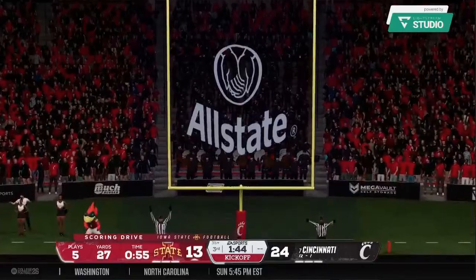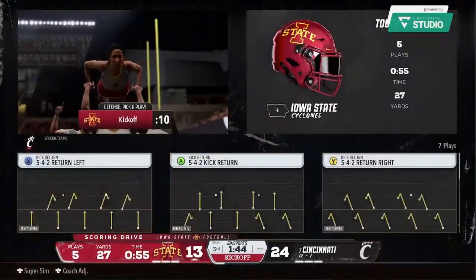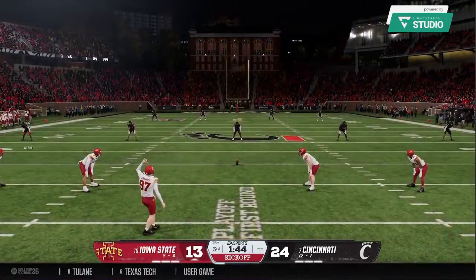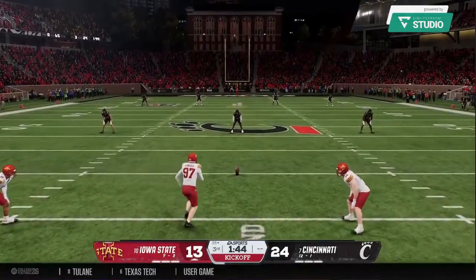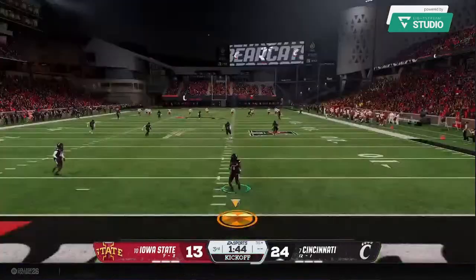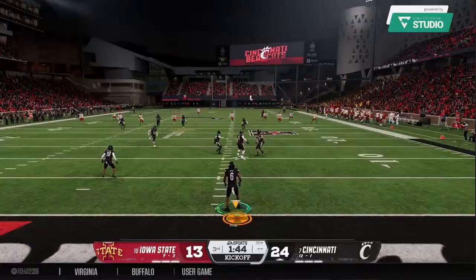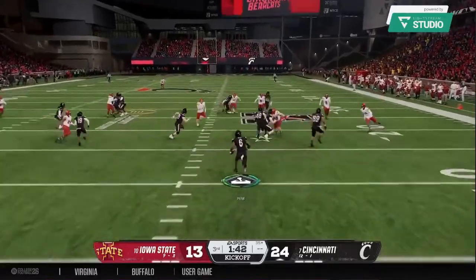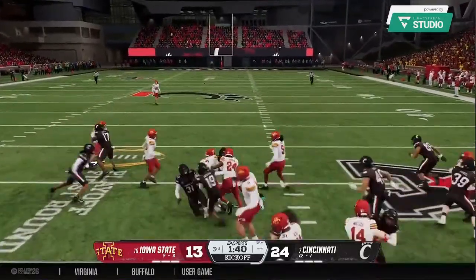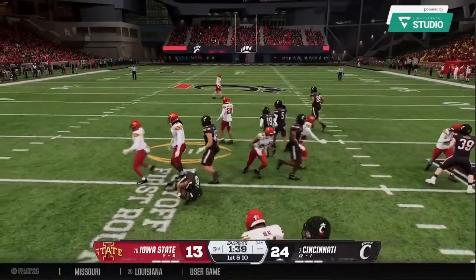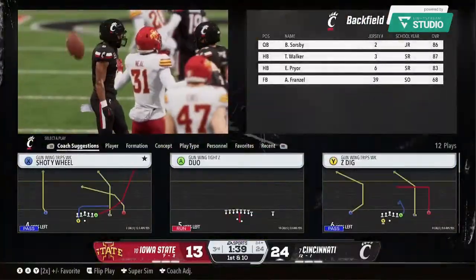Absolutely. But when you're given that kind of field position, anything less than a touchdown would be a disappointment. They did exactly what they needed to do by capitalizing on that short field. 24, Iowa State, 13. Return starts from inside the 5. Not much on the return. They'll stop him at the 24. Good coverage.